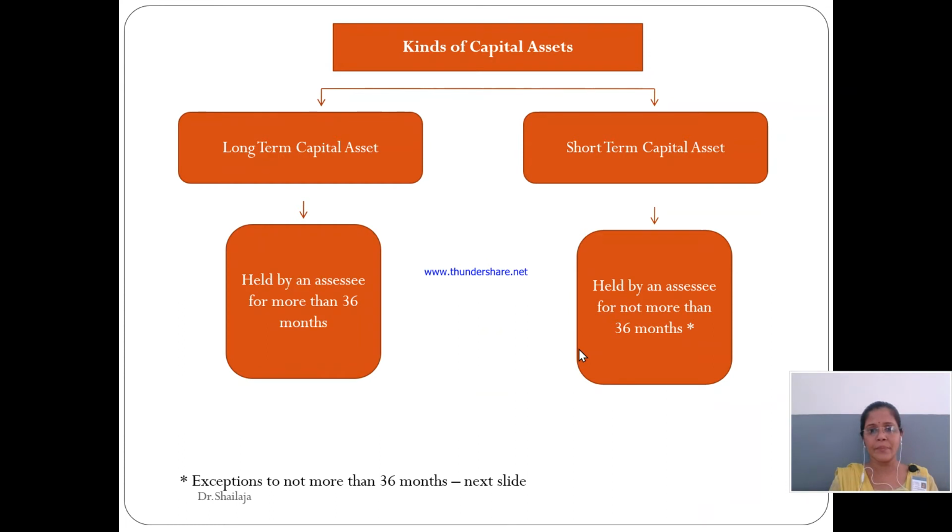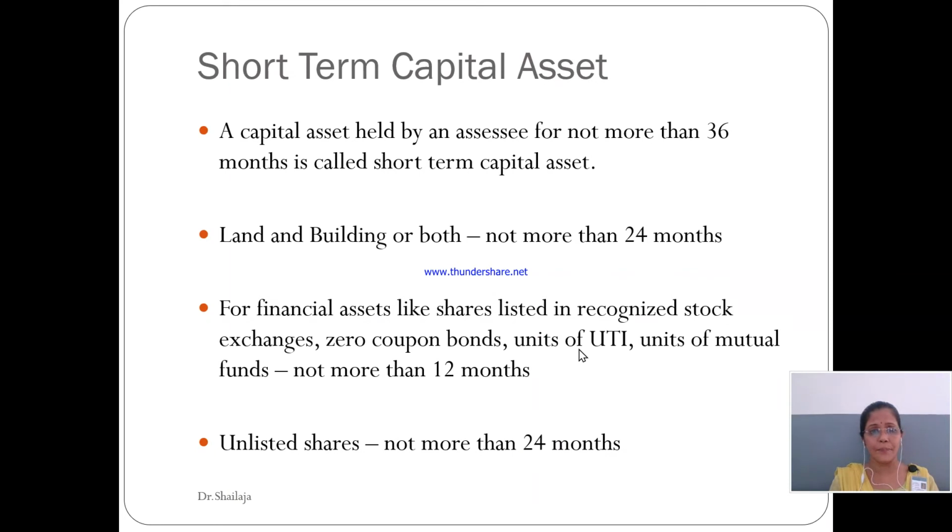That is why. Now when we talk about the short-term capital asset, I have told you that if it has been held by an assessee for not more than 36 months, it would be considered a short-term capital asset. But if it is land or a building, or both, then in that case it should not be held for more than 24 months. It means if you are an assessee holding it for 24 months and then you sell it, it would be a short-term capital gain.